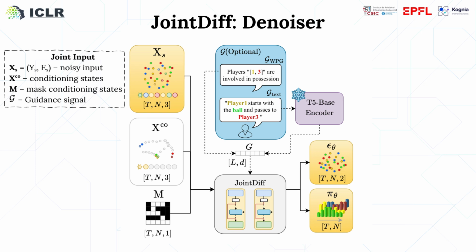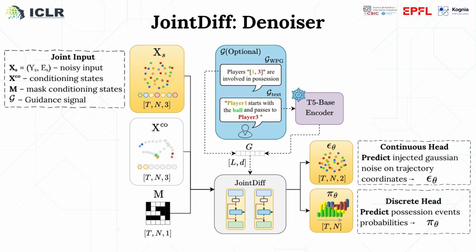Here is the denoiser architecture. The model takes as input the noisy joint state, the observed conditioning states, a binary mask, and an optional guidance signal, either a possessor sequence or a text description encoded through a frozen T5 encoder. The network processes these through two social temporal blocks and outputs two predictions: a continuous head that predicts the injected Gaussian noise on trajectory coordinates, and a discrete head that predicts the possession event probabilities.